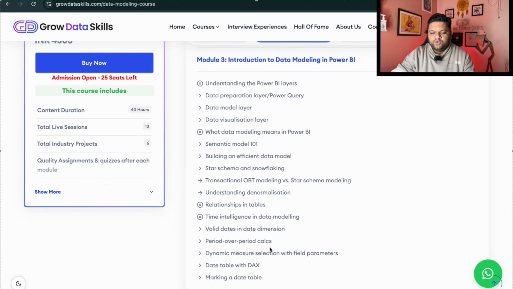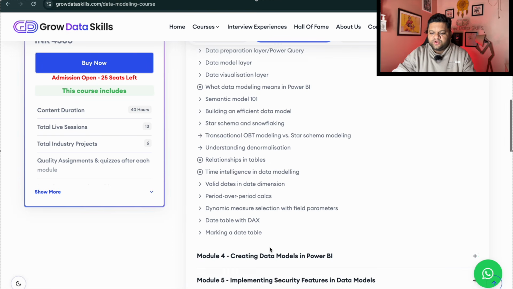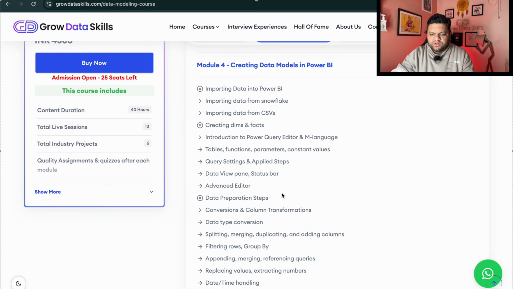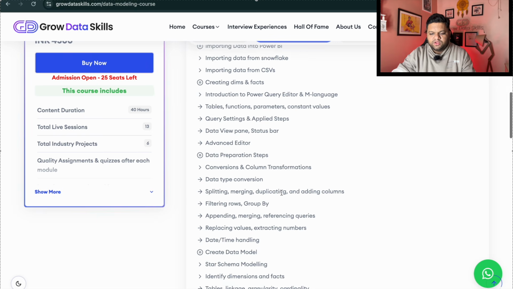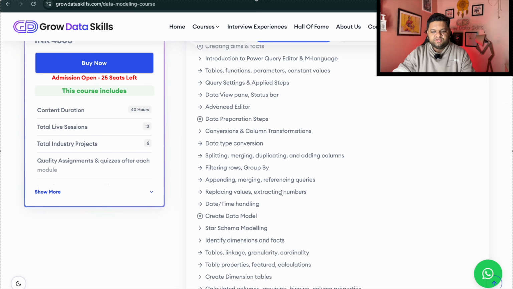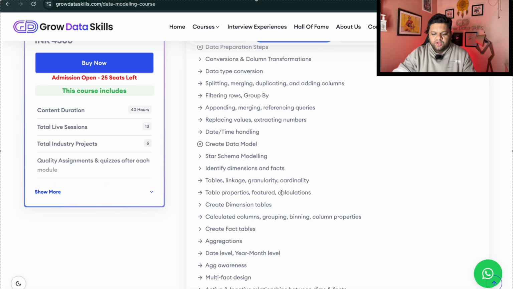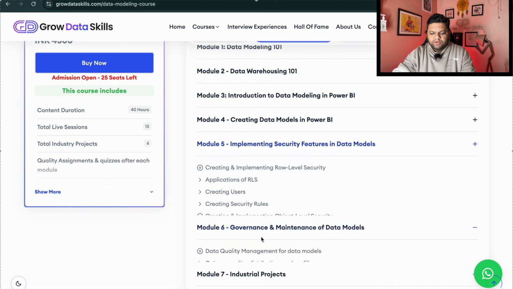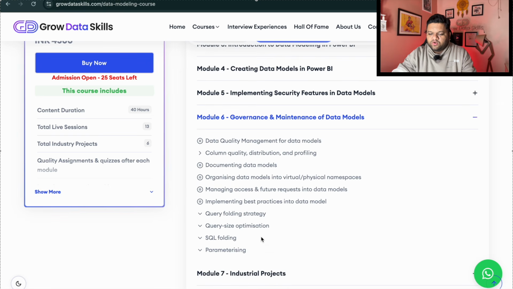So what to use, what are the different layers of it, how to design it end to end. Then creating the actual data models in Power BI, you will be learning all these things, like how to use the different kinds of available tools to design and draw the proper data models. Then implementing the security features on the data models, coming to the governance and the maintenance part of the data models.